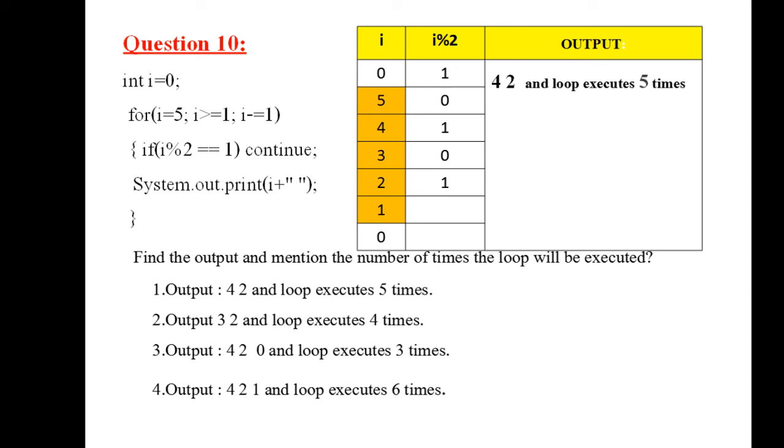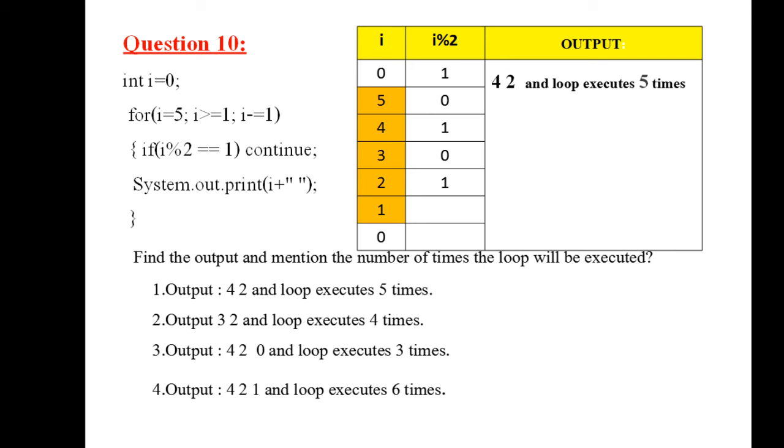Is 1 greater than 1? No. Is it equal to 1? Yes. So still it will go inside the loop. 1 divided by 2 gives quotient 0, and the remainder would be 1. So the remainder is 1, and it will continue. So 1 minus 1 would be 0. Then again it will go to the condition. The condition is false and it will come out of the loop body.